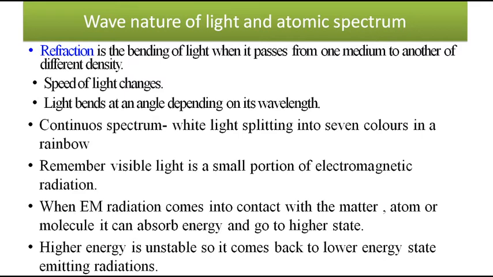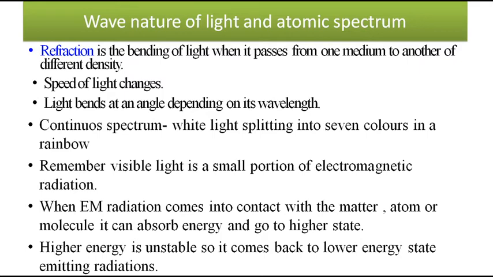You know, when you take light, it can undergo interference, diffraction, and refraction, is it not? Refraction means what? It is the bending of light when it passes from one medium to another medium of different density. So the speed of light can also change. Light can bend at an angle. The proof for light bending at an angle is the spectrum.